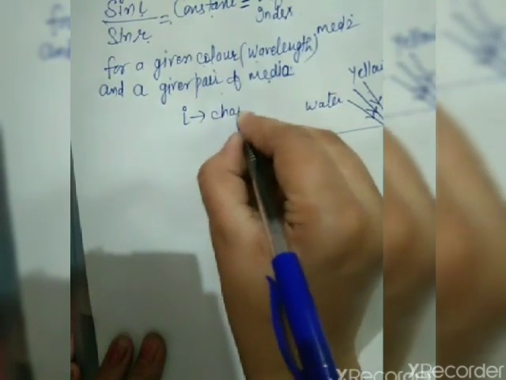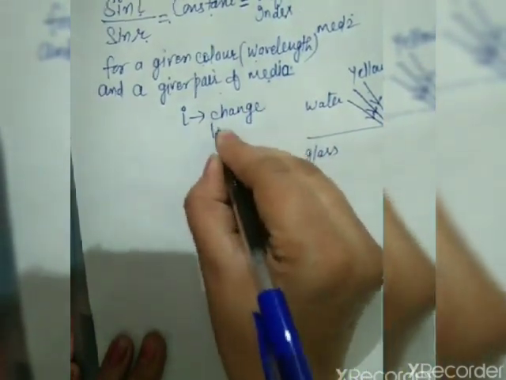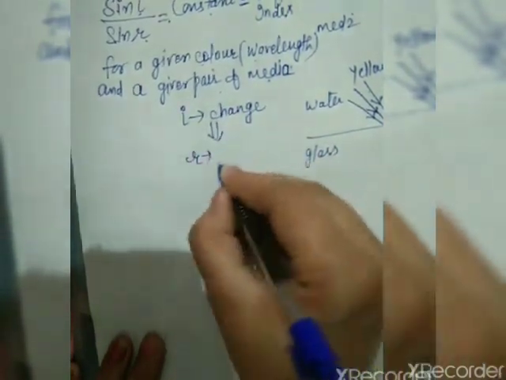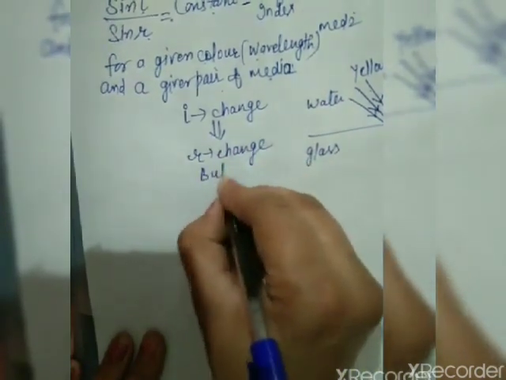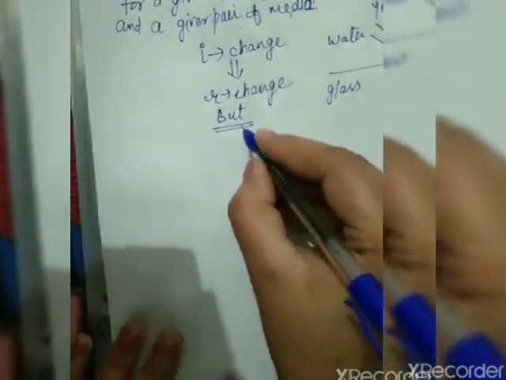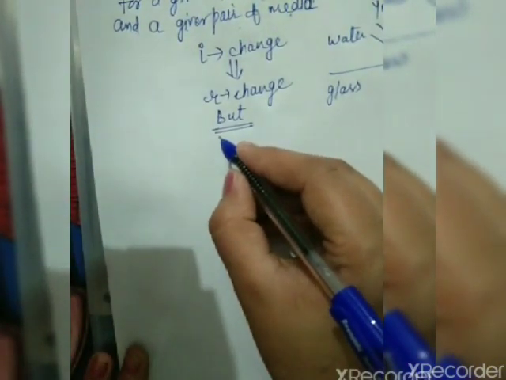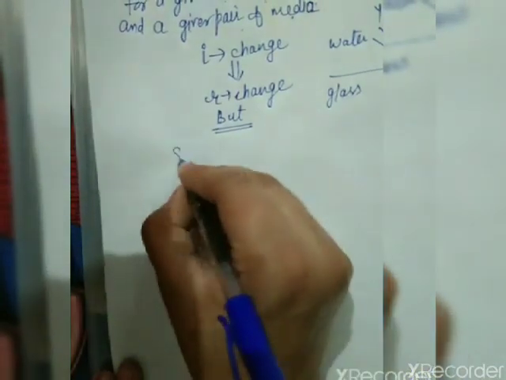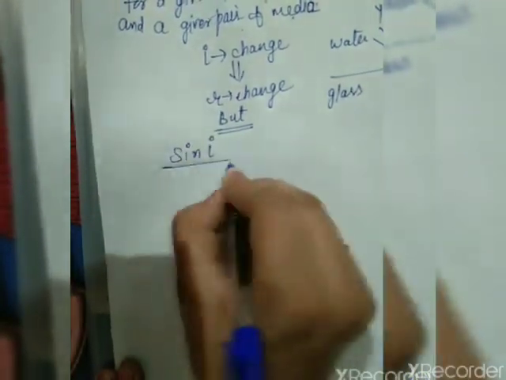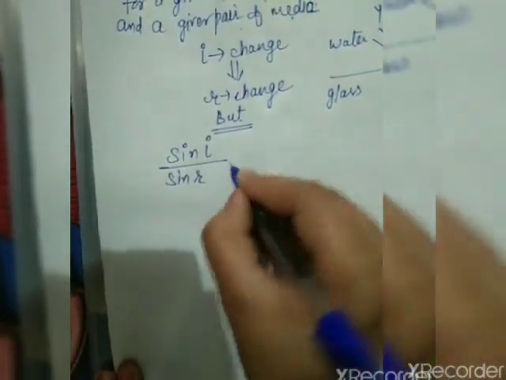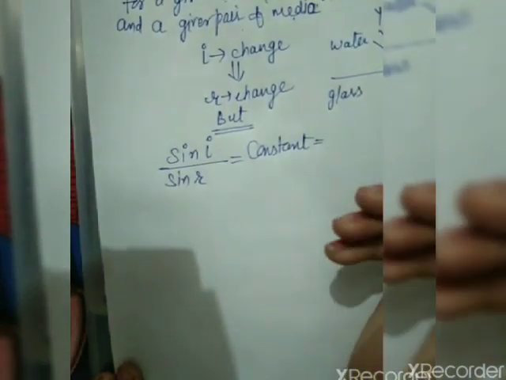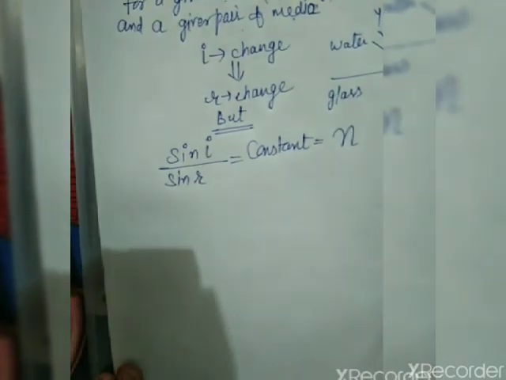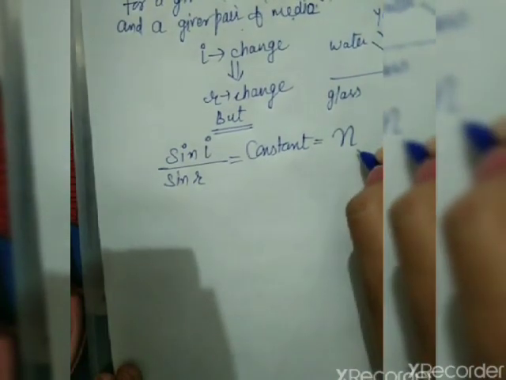Due to the change in angle of incidence, the angle of refraction will also change, but it changes systematically, such that sine of angle of incidence upon sine of angle of refraction is always constant, and this constant determines the refractive index of the second medium with respect to the first medium.